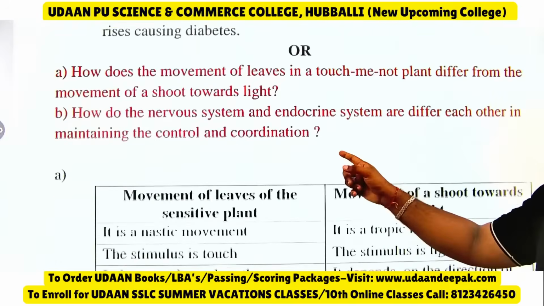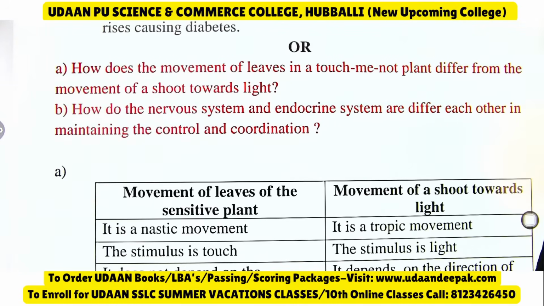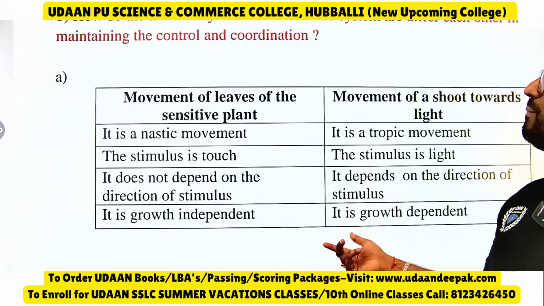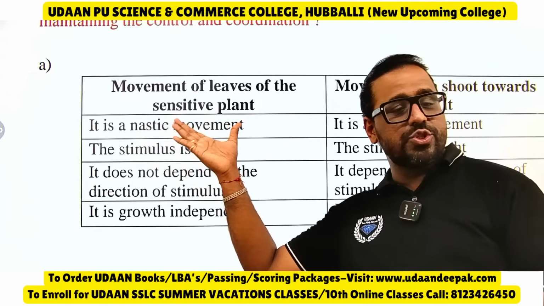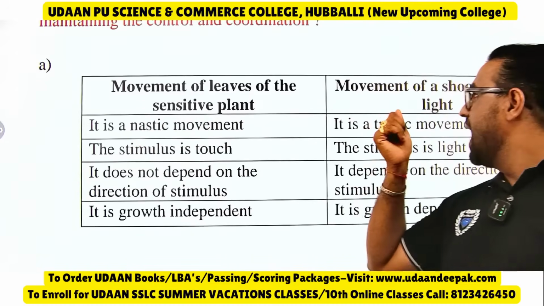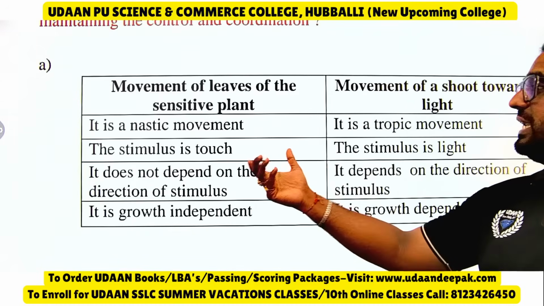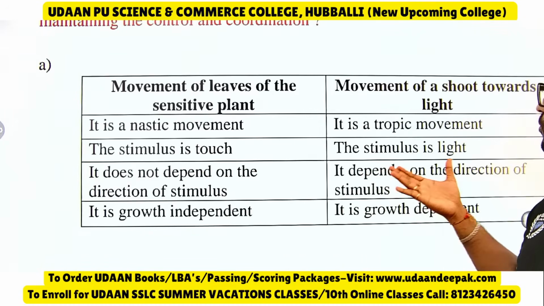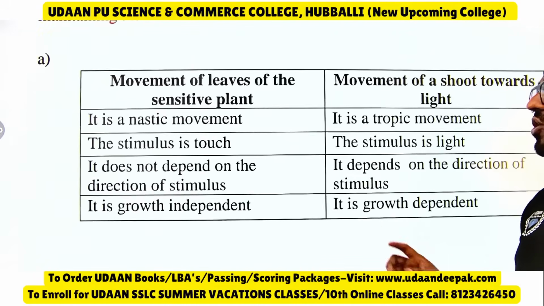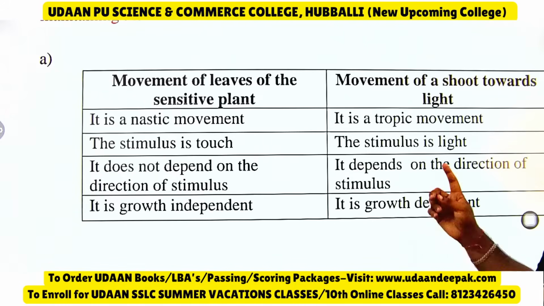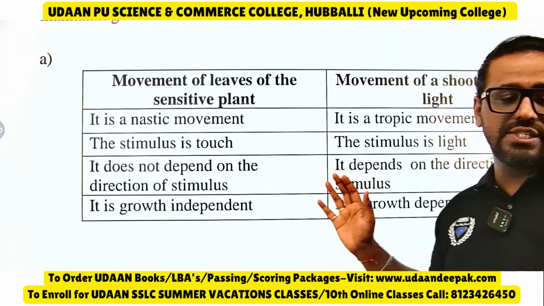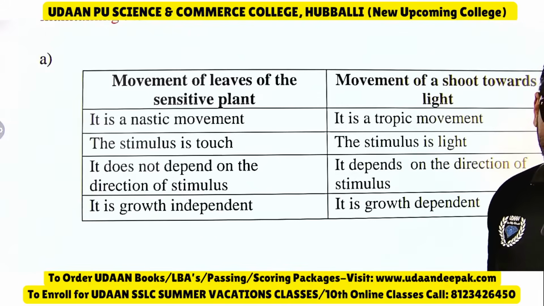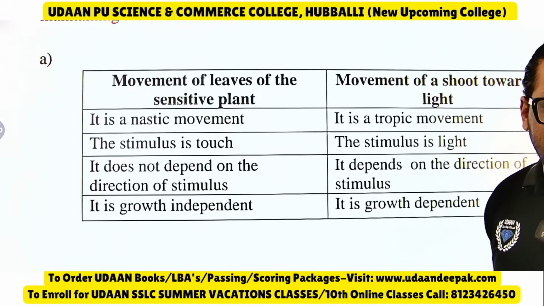Then how does the movement of leaves in touch me not plant differ from movement of shoot towards light? See, movement of leaves of sensitive plant is an nastic movement, as in the first question previously I have discussed, and this is a tropic movement. It is a stimulus due to touch. This stimulus is due to light. It does not depend on direction of stimulus, it depends upon the direction. It is a growth independent movement, whereas this is growth dependent movement. Rakshit, yes dear, you give the right answer.